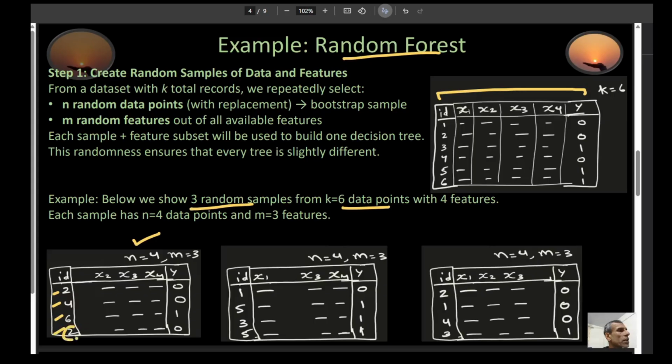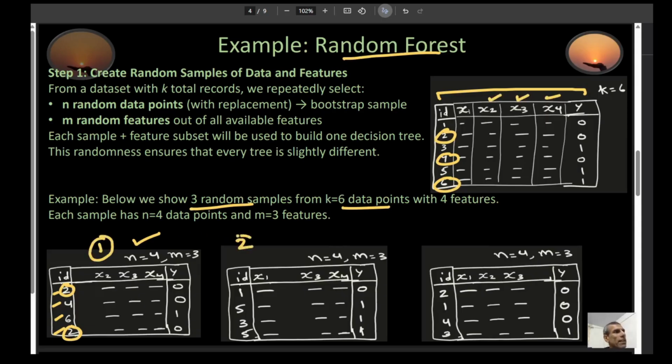If you notice, 2 is getting repeated twice, and that's okay. So I'm selecting this record, 2, I'm selecting record 4, and I'm selecting record 6 right here. So this is getting selected twice. And in the features, I'm selecting x2, x3, x4. That would be this feature, this feature, this feature. That would make my first random sample.